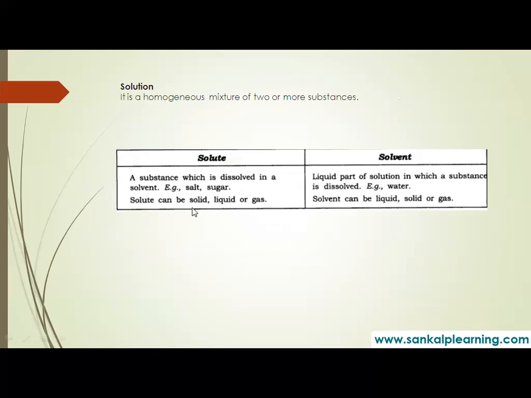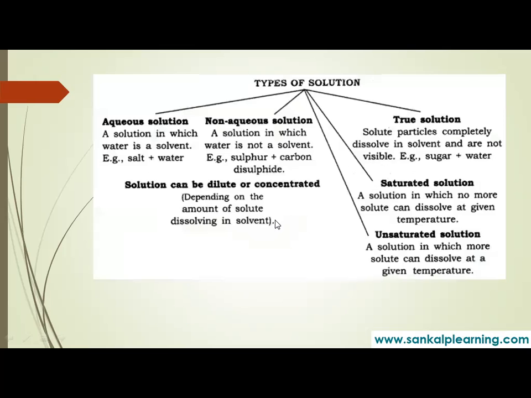Then solutions we have seen: a homogeneous mixture of two or more substances, with solute and solvent. Types of solutions: aqueous solutions, wherein the solvent is water, and non-aqueous solutions, wherein the solvent is other than water. Then we have a true solution, where solute particles completely dissolve. Saturated solution, wherein no more solute can be added. If you go on adding sugar spoons to a glass of water, after some time the sugar will not dissolve because it has become saturated. Unsaturated, wherein you can still add more solute to it.